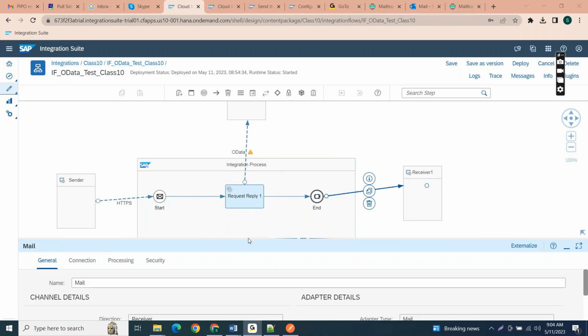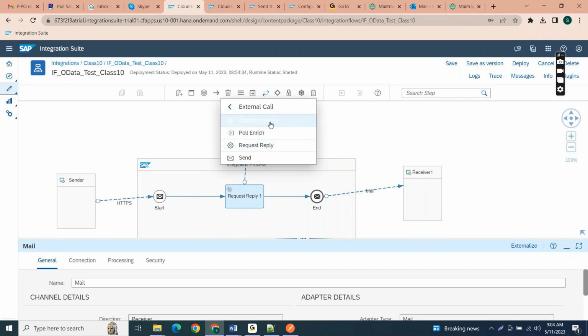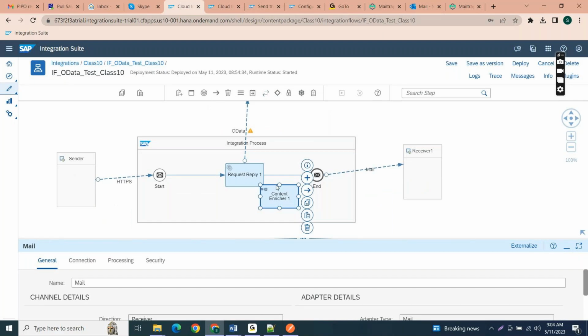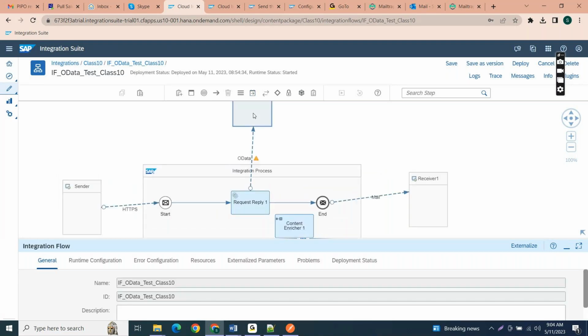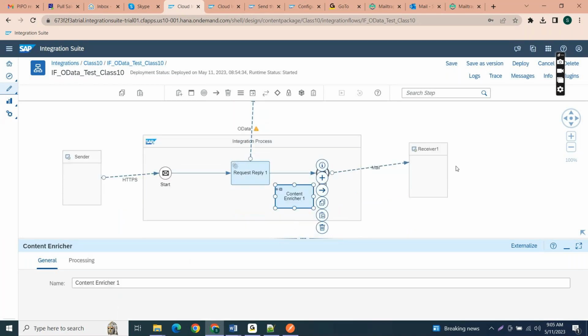Why am I specifically saying it is ignoring the request? We have another option, that is the content enricher. So once we receive the data from the sender system, the content enricher will combine the sender system request and the response sent by the third party system, and it will send both, the sender system data and the third party system response, combined to the target system. That's what I'm clearly mentioning.